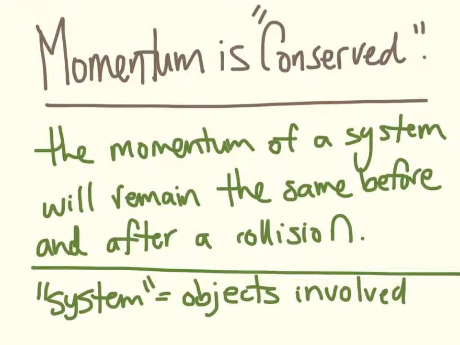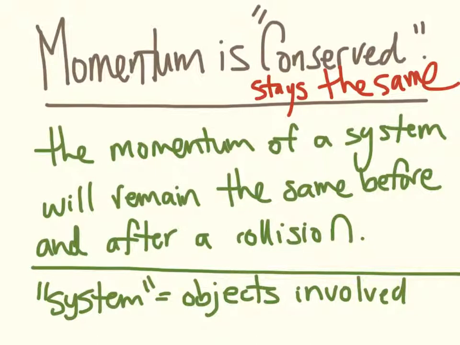So what does this mean? Momentum is conserved. Conserved means stays the same. So let's write that in there. Stays the same. And the momentum of a system will remain the same before and after a collision. Now, look at this word, system.